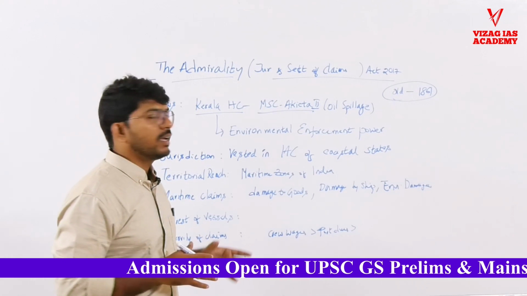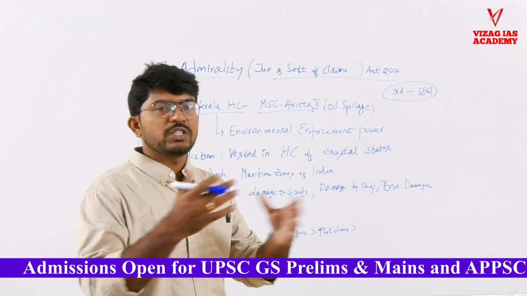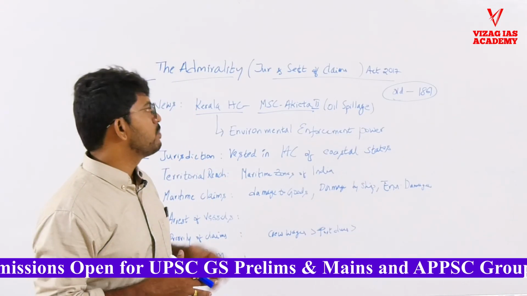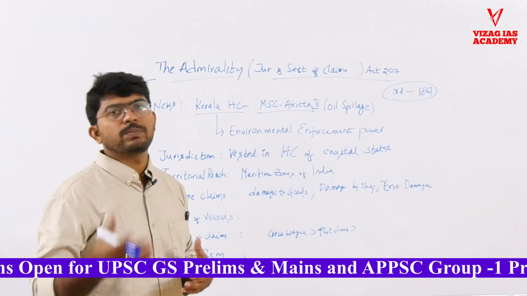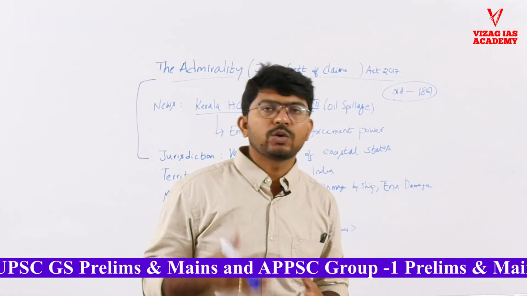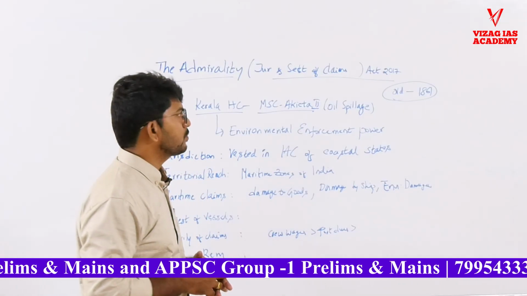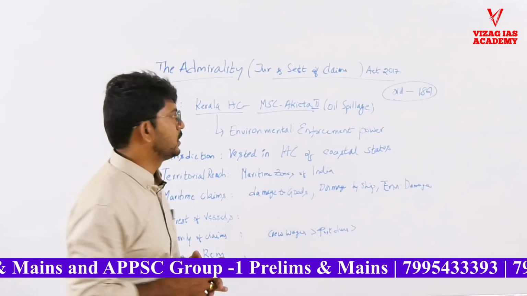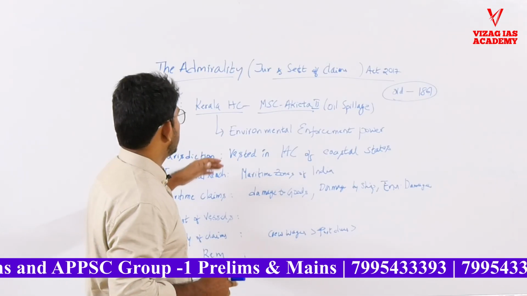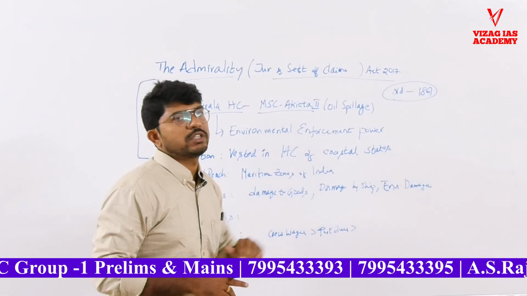But maritime means human activities related to the sea, in the sea. So maritime disputes like cargo ship related or cargo damage, port and crew damages, export-import disputes, customs disputes, such kinds of disputes can be settled by the high courts of those coastal states.